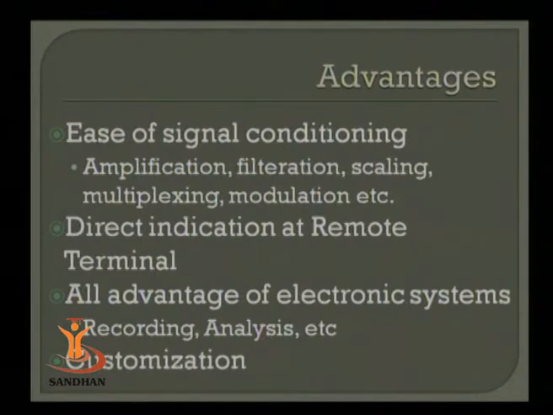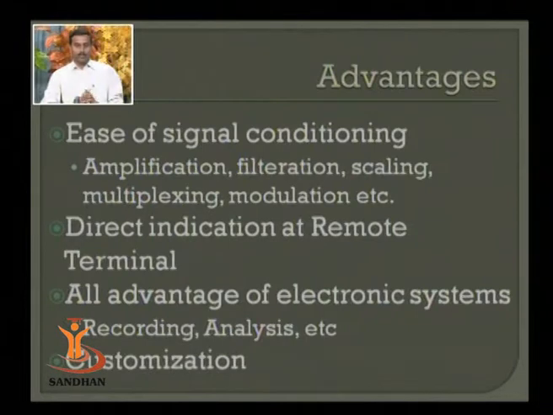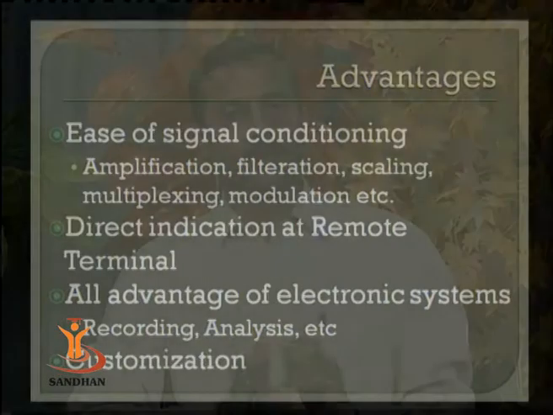You can place the measuring transducer at the system or at the plant, and you can measure the same thing with a cabling or wireless connection at a remote place. In addition, all the advantages available with electronic systems, like recording, analysis, and spectrum analysis, can be utilized. Last and final is customization. You can modify one form of energy to another form. That is, modification of the transducer is also possible, so you can modify it according to your requirement.